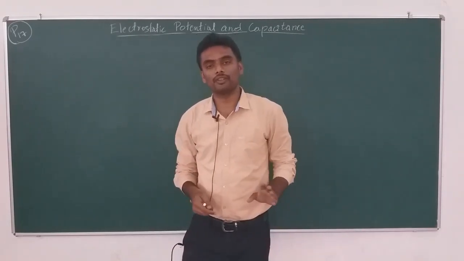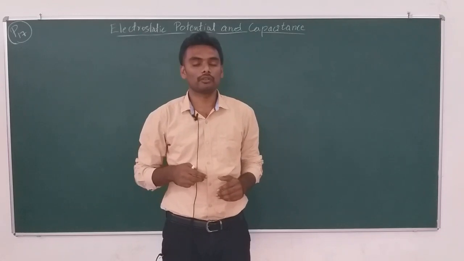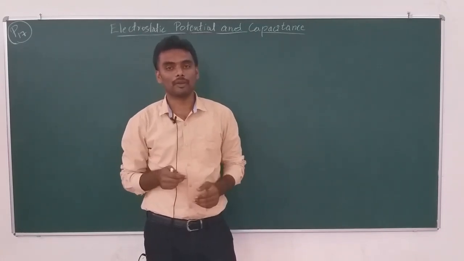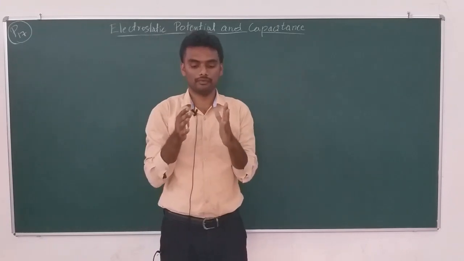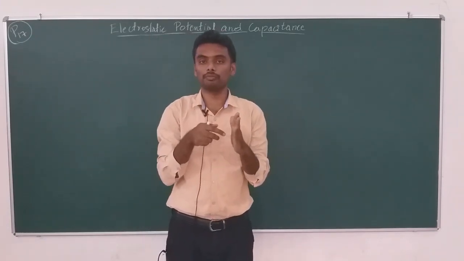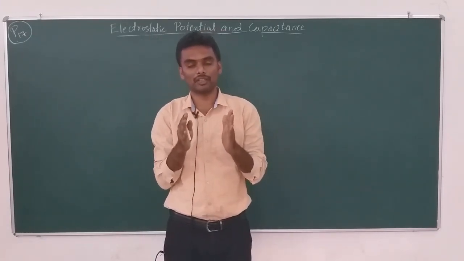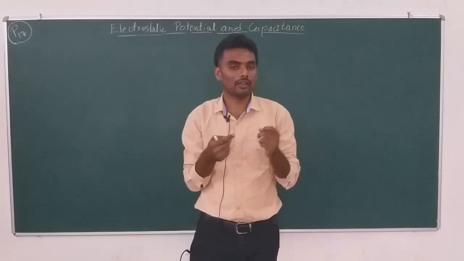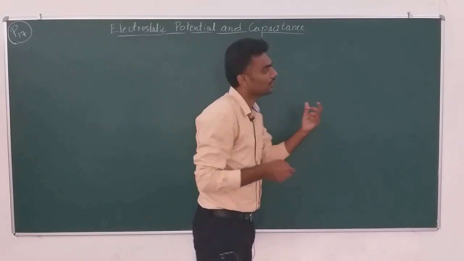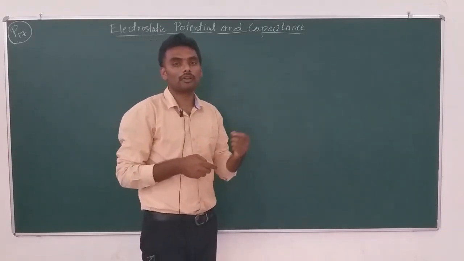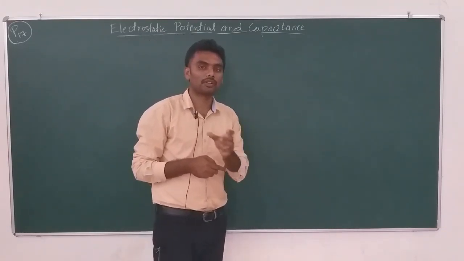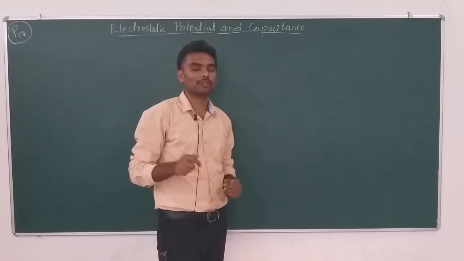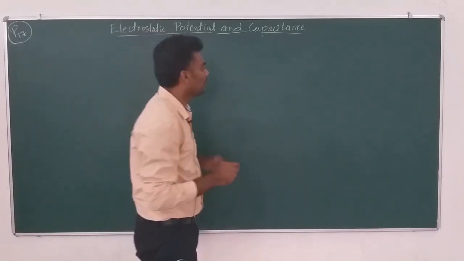So in the last class we derived the expression for the capacitance of a parallel plate capacitor, right? But there the medium present between the plates of the capacitor was vacuum or air. The expression that we obtained was C equals epsilon naught A by d. Epsilon naught is the permittivity of free space, the absolute permittivity of free space. Now, when it comes to